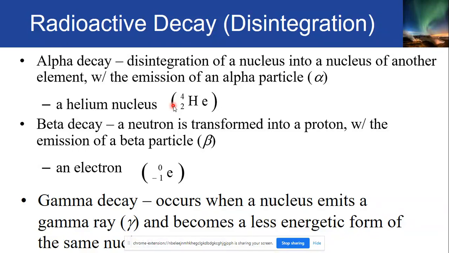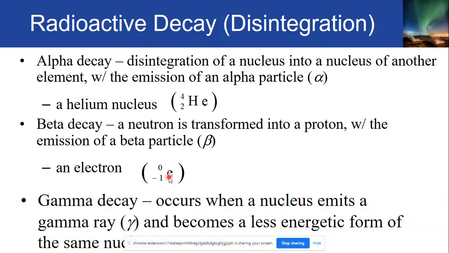Okay, so basically nagge-gain ng proton sa beta decay na isa, with the emission of some beta particle. Okay, so this beta particle in beta decay is called the electron, having the chemical designation of 0, -1, e.